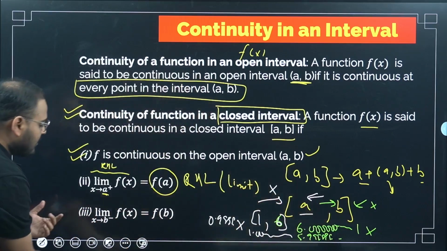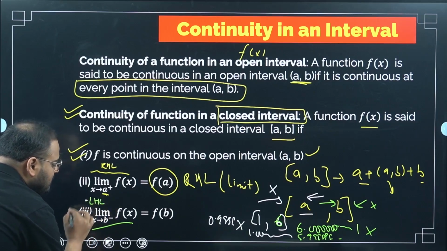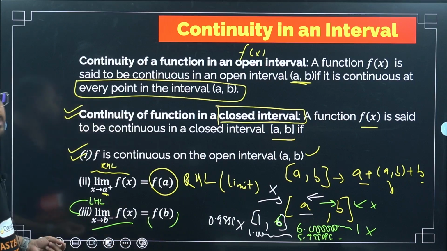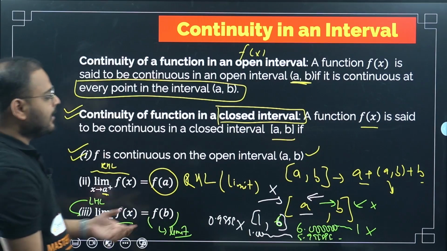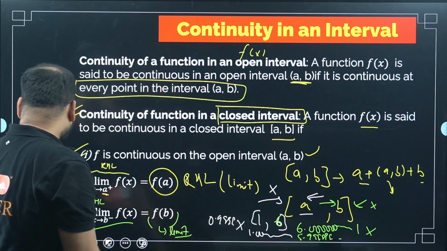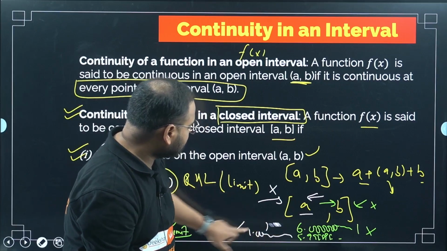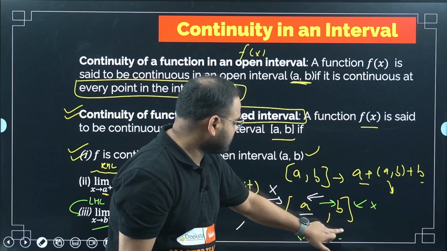So what is the condition? The left hand limit. This is my left hand limit. So left hand limit should be equal to the function's value at B. So basically what it means? It means limit should be existing at this point also. Okay. So I will summarize it. Let me erase this extra part. I'll summarize it. Just 1 second.